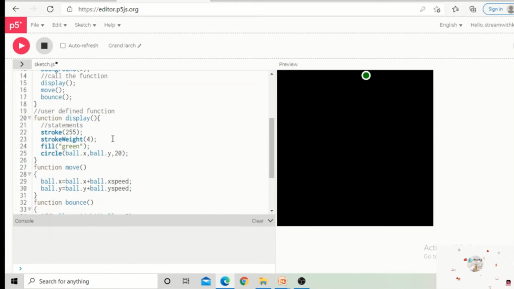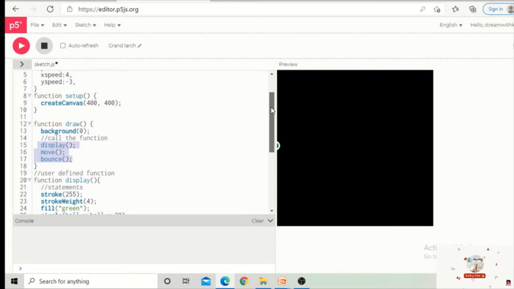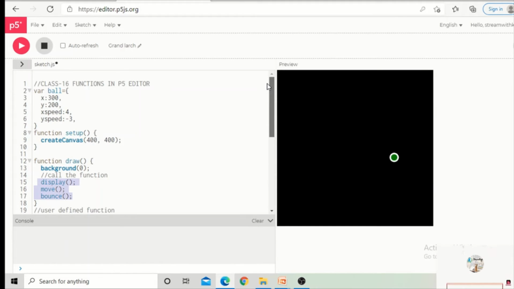The display function, move function and bounce function do not have any parameters, and that's why we called these methods without arguments. So if I want to create one more ball, we need to pass the parameters in the function definition and pass the arguments in the function calling. Let us do that example.